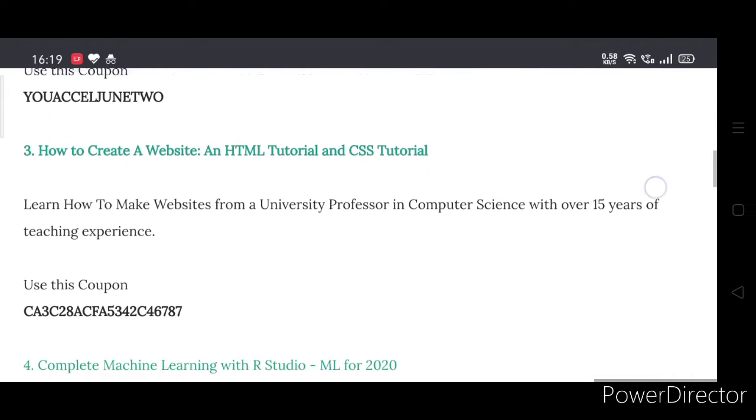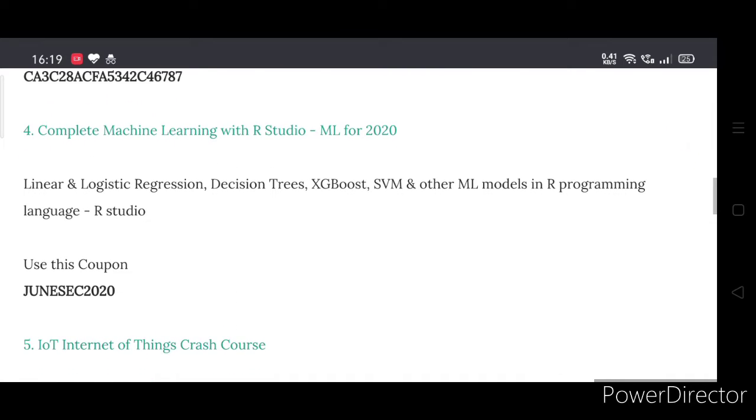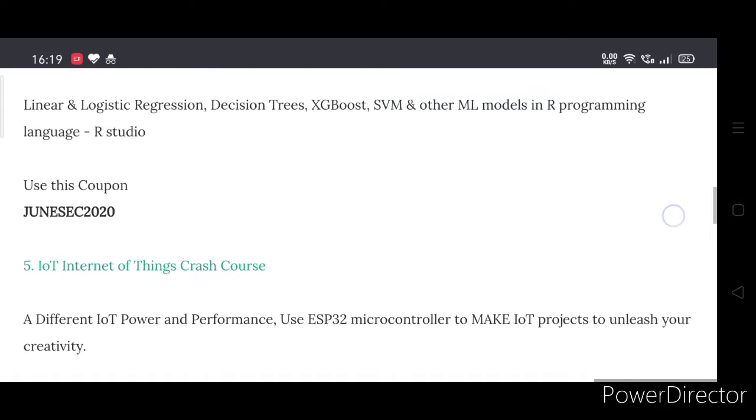Third one is how to create a website, an HTML tutorial and CSS tutorial. Learn how to make a website from a university professor in computer science with over 15 years of teaching experience. Fourth one is complete machine learning with RStudio ML for 2020: linear, logistic regression, decision tree, XGBoost, SVM, and other ML modules in the programming language RStudio.